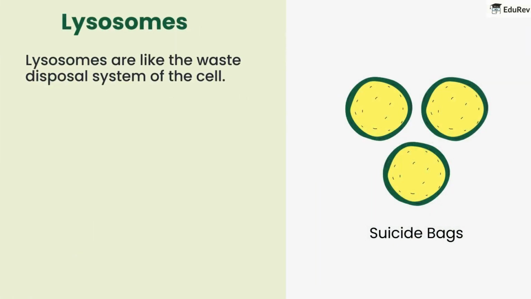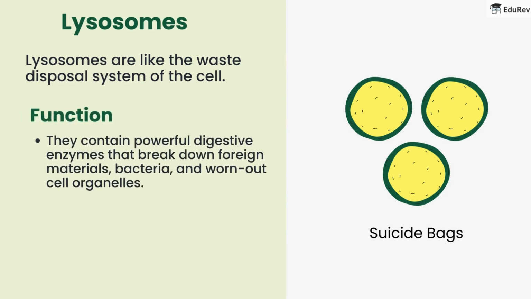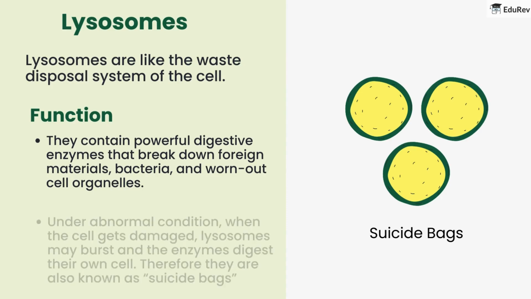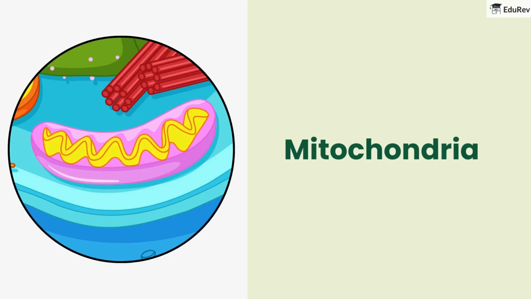Lysosomes are like the waste disposal system of the cell. They contain powerful digestive enzymes that break down foreign materials, bacteria, and worn-out cell organelles. Under abnormal conditions, when the cell gets damaged, lysosomes may burst and the enzymes digest their own cell. Therefore, they are also known as suicide bags.